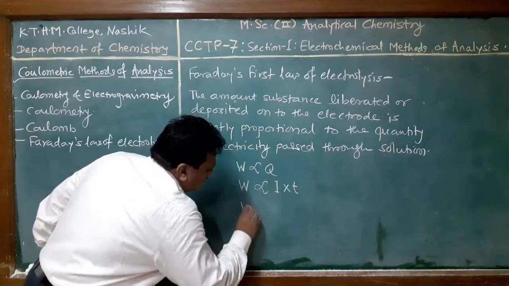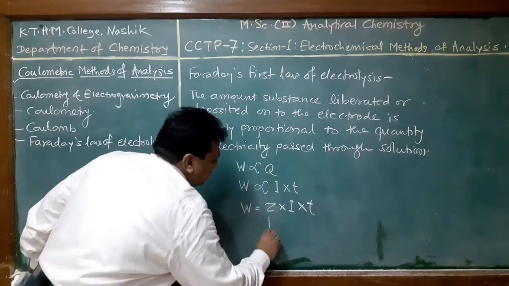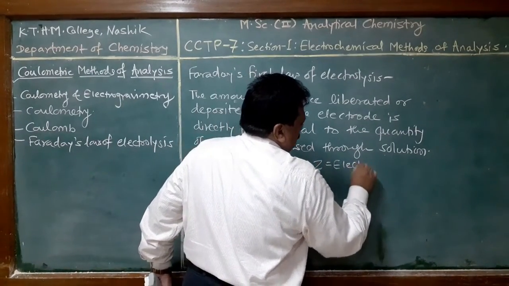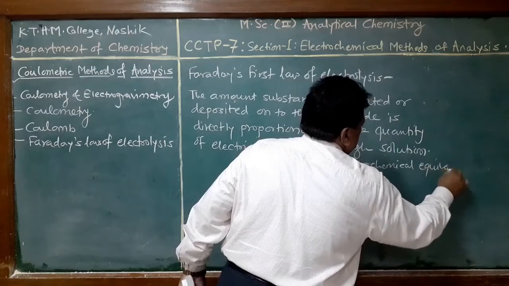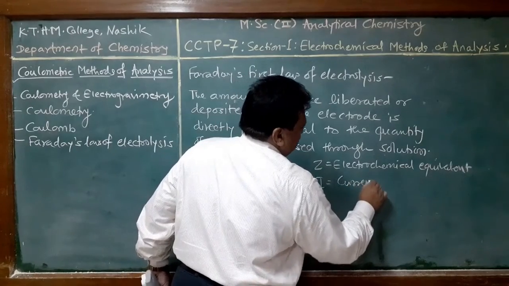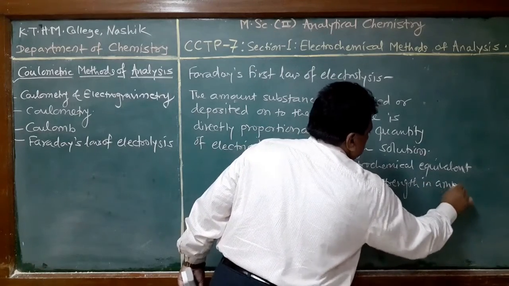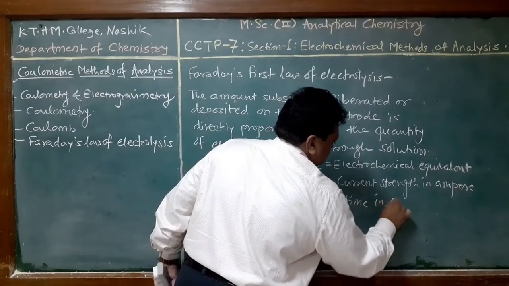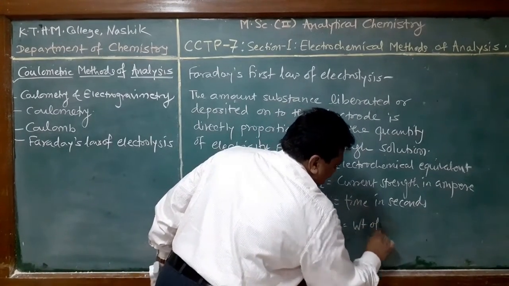Or W = Z I T, where Z is called the electrochemical equivalent, I is current strength in ampere, T is time in seconds, and W is the weight of substance deposited in gram.